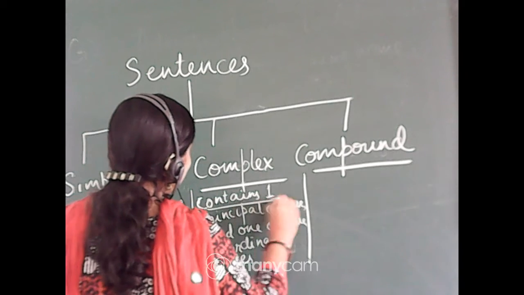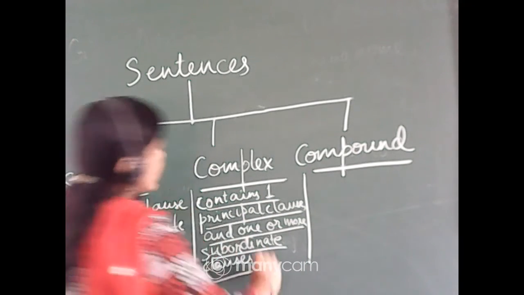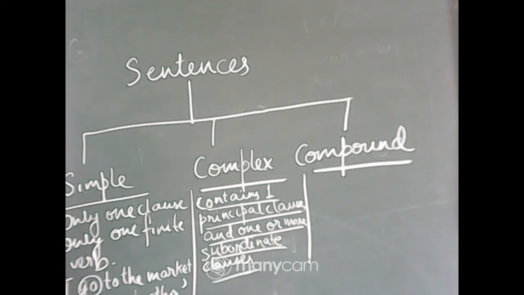Okay, so it contains one principal clause and one or more subordinate clauses. Complex sentence contains one principal clause and one or more subordinate clauses. Okay, so subordinate clause is a clause which cannot exist on its own. It's called a dependent clause because it cannot exist on its own.